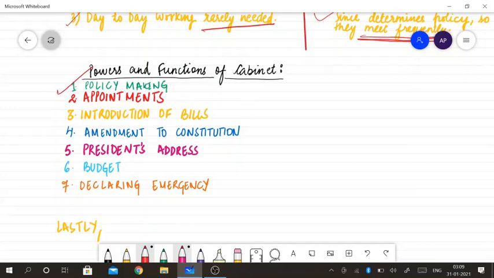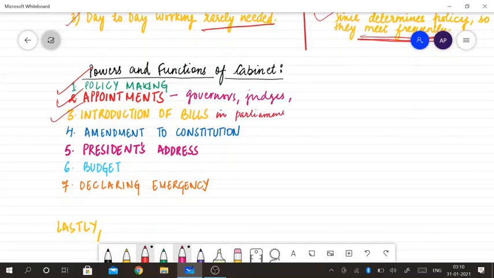And appointments, like the appointments of the governors of the states, judges of the Supreme Court, and the chief election commissioner, though they are made by the president, are made with the consultation of the cabinet ministers. Then introduction of bills. For making any law, first they have to introduce the bill. So whatever bill is introduced in the parliament is done by the cabinet ministers.